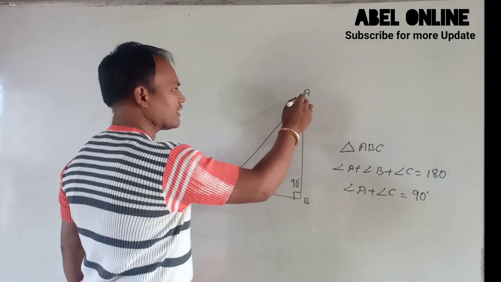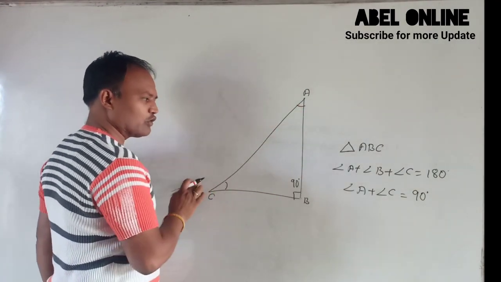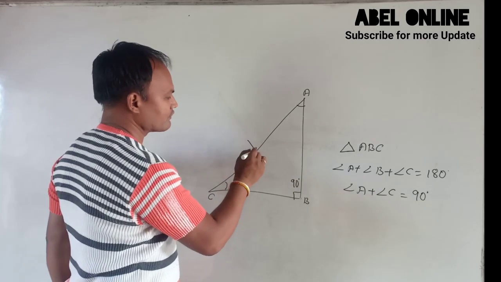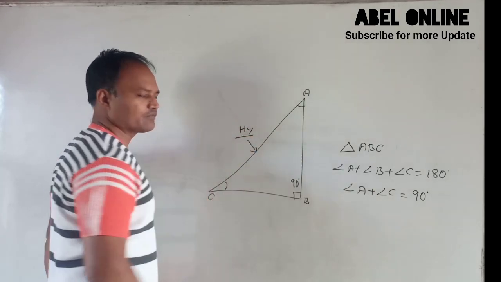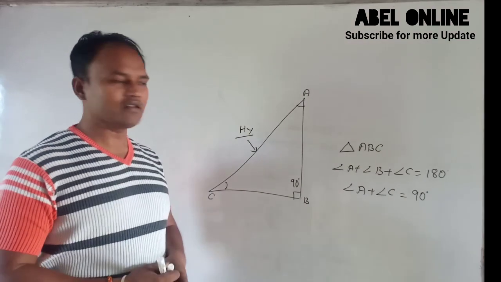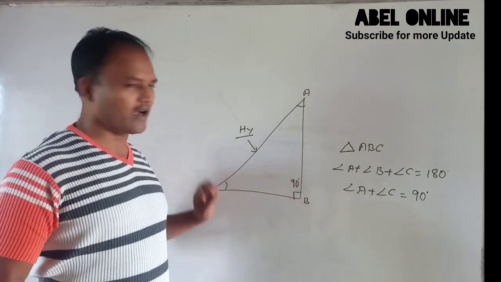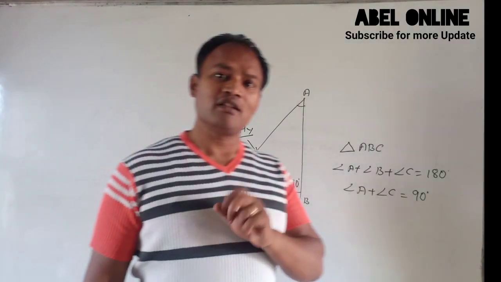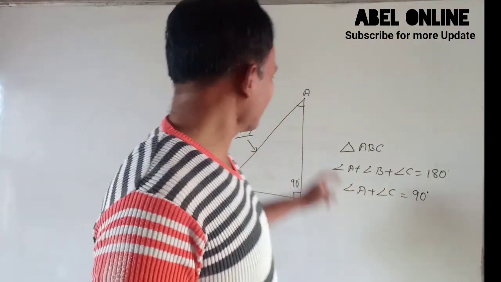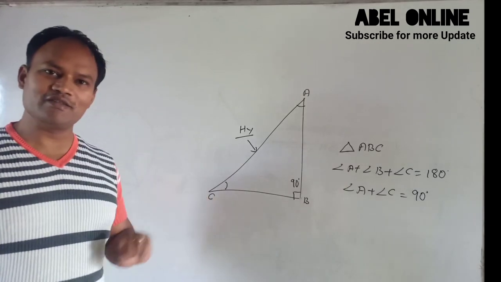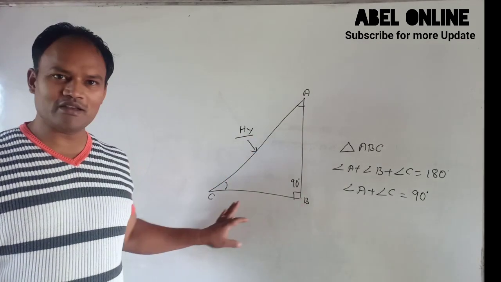If the sum of angle A and angle C is 90 degree, so what happens? The bigger side of this triangle is the hypotenuse. The biggest side of the right angle triangle is the hypotenuse. So what is remaining? There are two sides remaining. One is AB, other is BC.